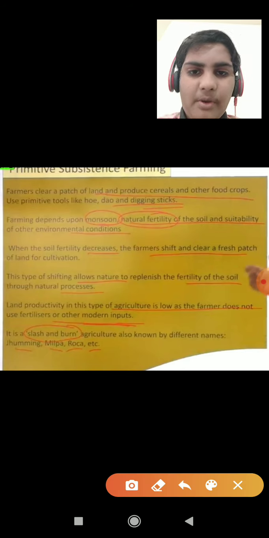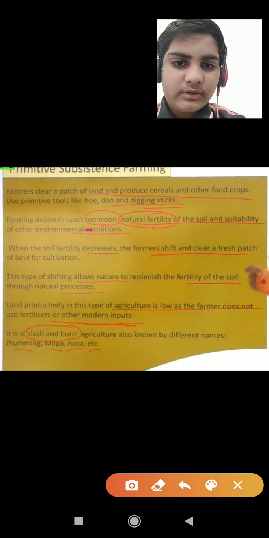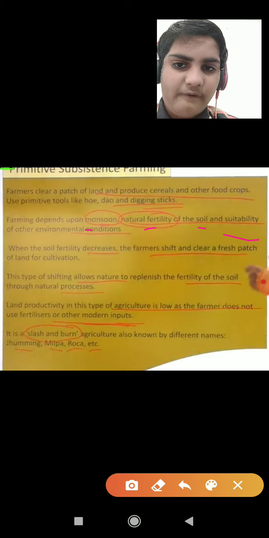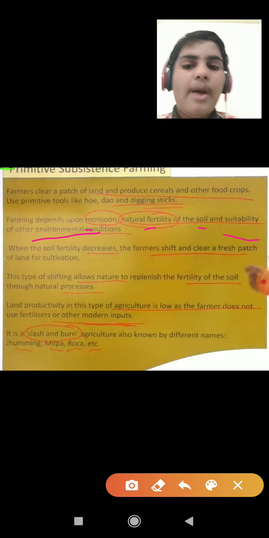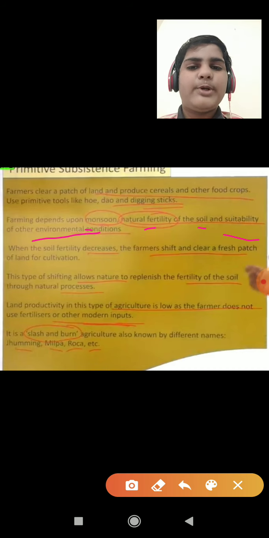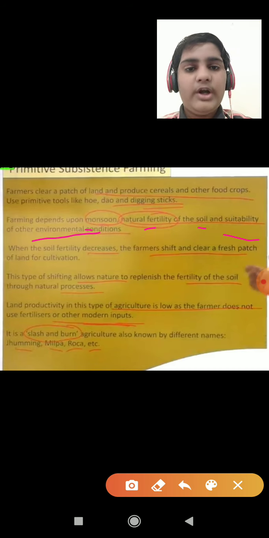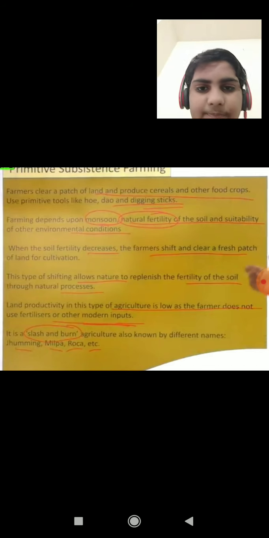Farming depends upon the monsoon, natural fertility of soil and suitability of other environmental factors. Means farming in this primitive subsistence farming depends upon the monsoon, the environmental conditions, and the natural fertility.